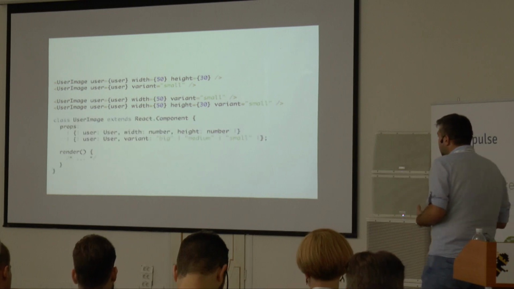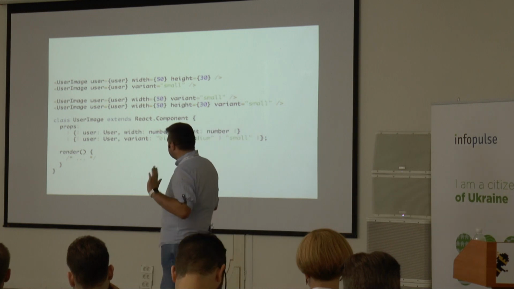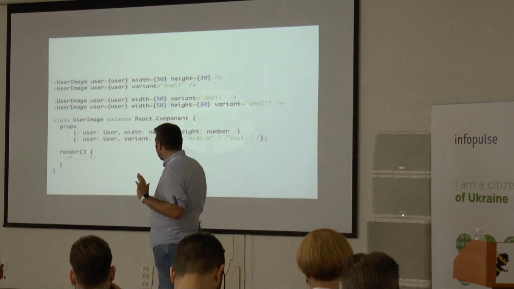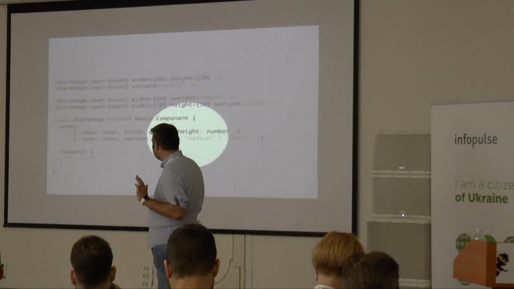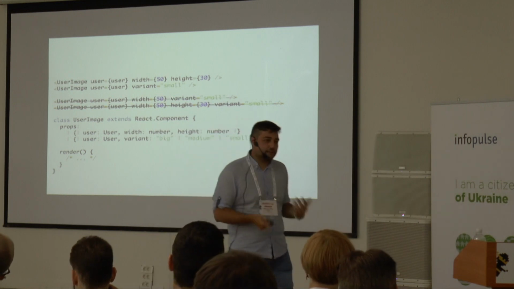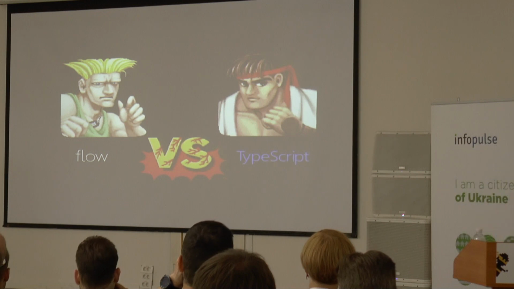With Flow type, you can actually have this type definition, which is a bit hard to read, but it says that the props can either be user with width and height, or variant, which is only one of those 3. And it will blow up in the cases where it cannot be used. So Flow type is very similar to TypeScript.